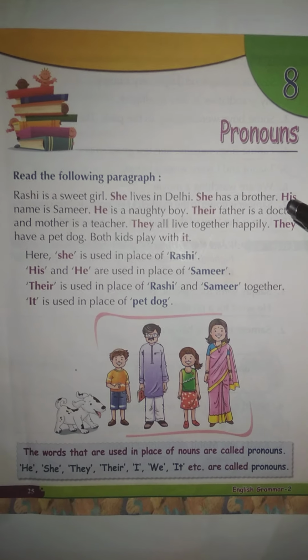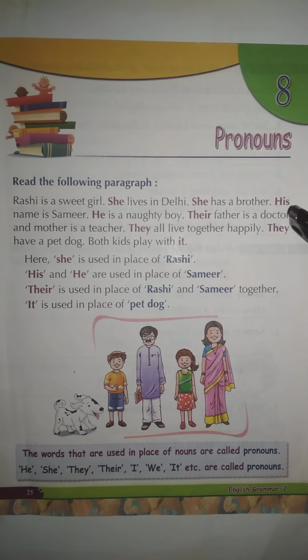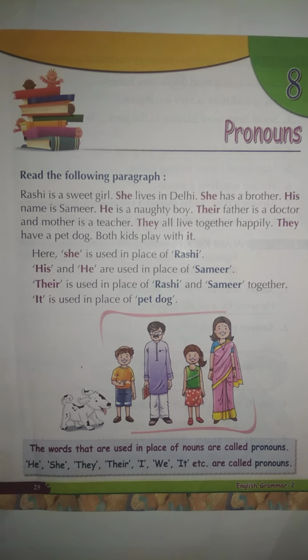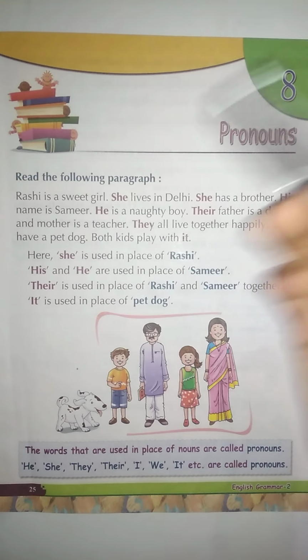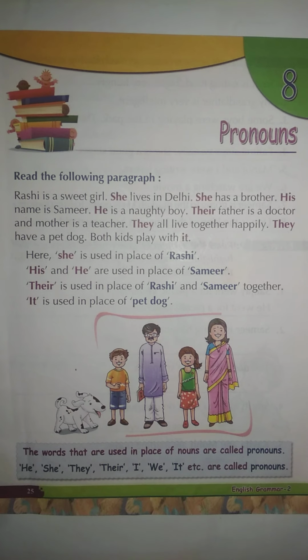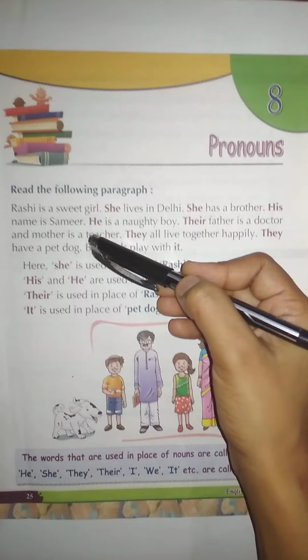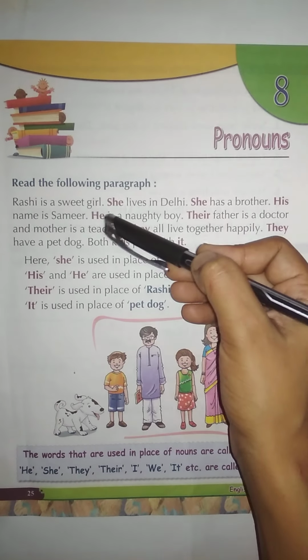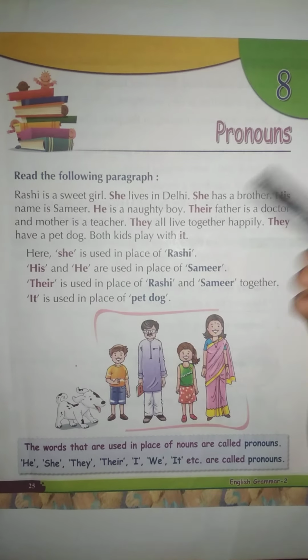So here, his name is Samir. Here his is used for Samir because Samir is male. Samir is a boy. So his is used for Samir. He is a naughty boy. So he is used for male. He is used for Samir here.